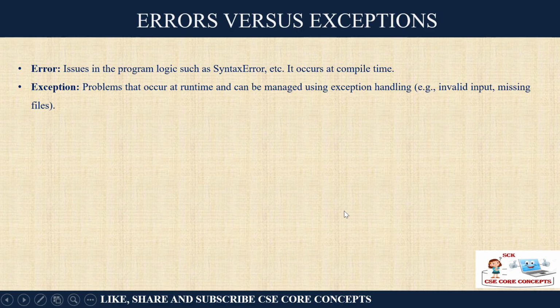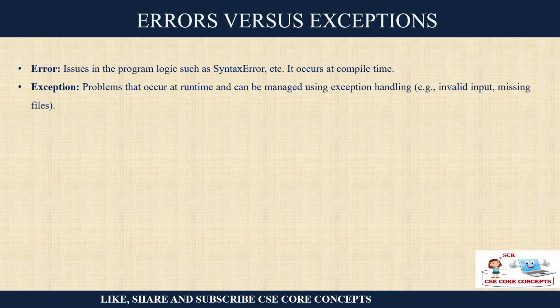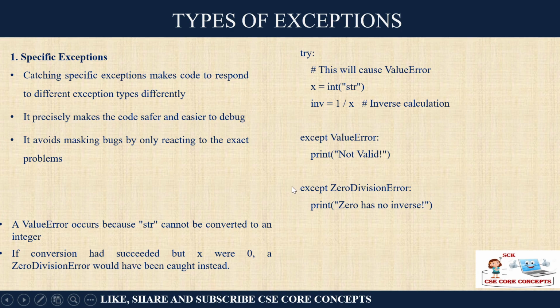So what is the difference between error and exception? An error, such as a syntax error, occurs during compile time, and an exception is one which occurs during runtime. At compile time this didn't happen. When I tried to execute and give the value, that time it happened. So that is what I want to handle.